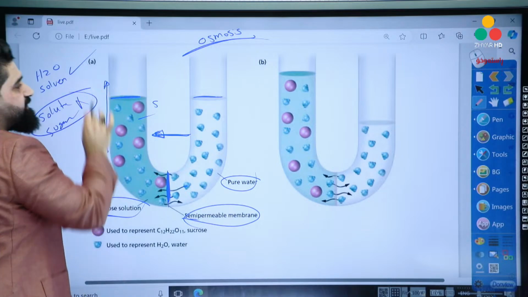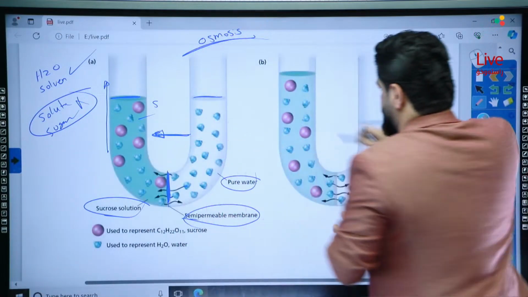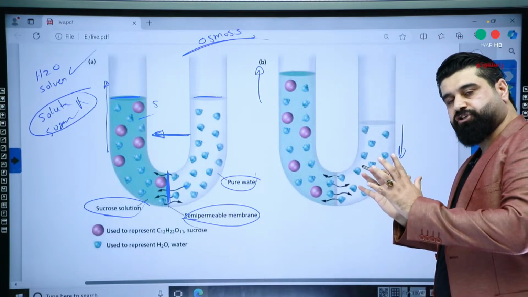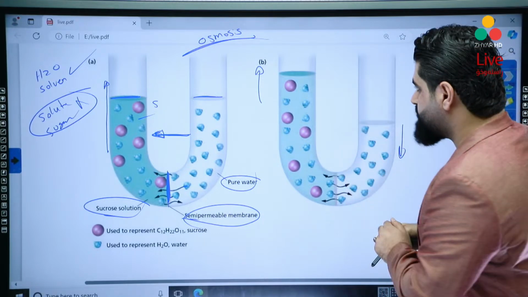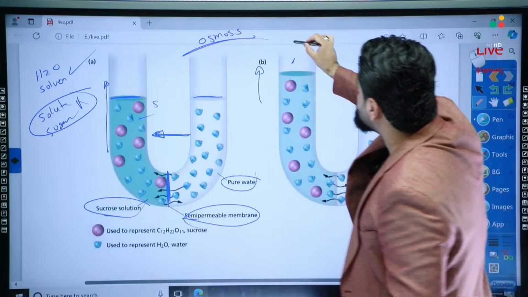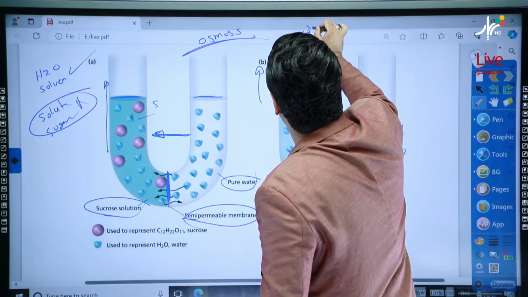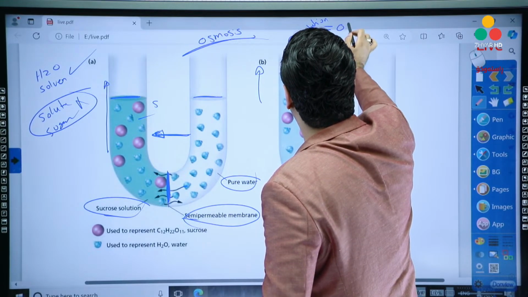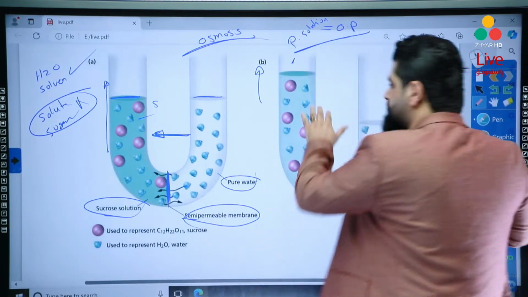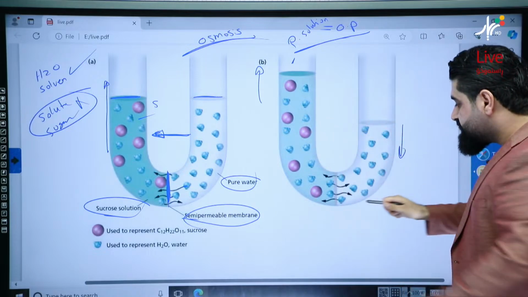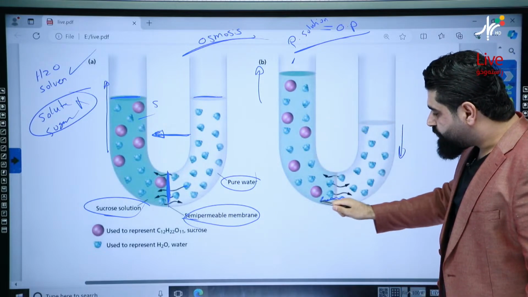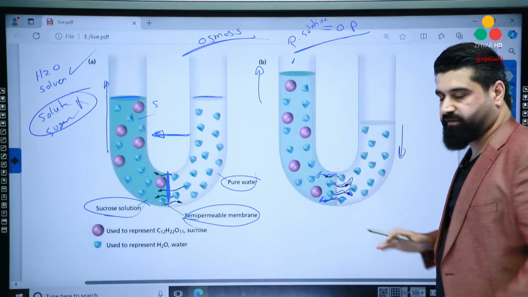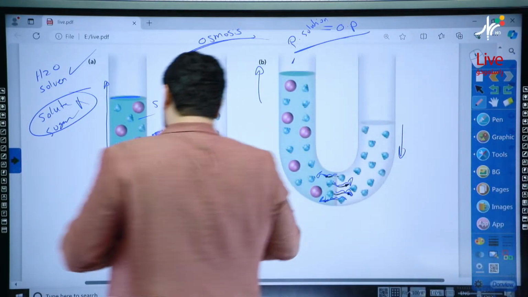So the level of this side will increase, and the level of this side will decrease. The high concentration side's level will increase. But there will be a pressure of the solution in the tube. When the pressure of the solution is equal to the osmotic pressure, the level stops rising, and at this point the amount of water traveling to this side is equal to the amount of water traveling in the reverse way. This is called